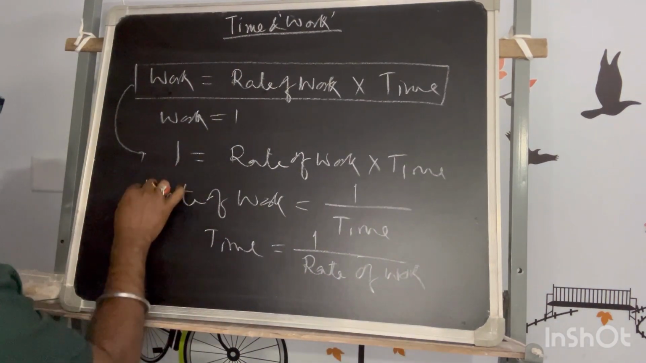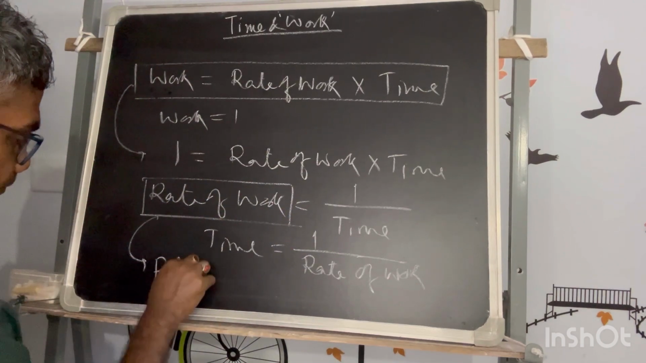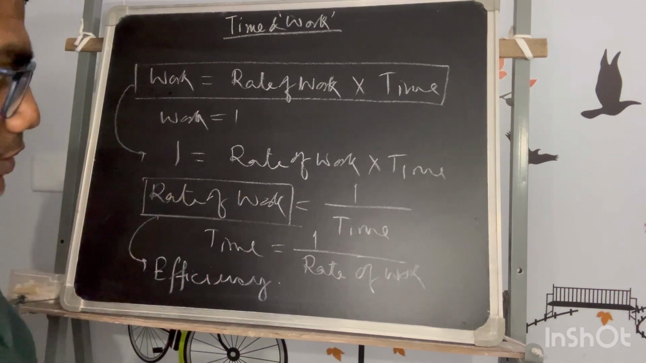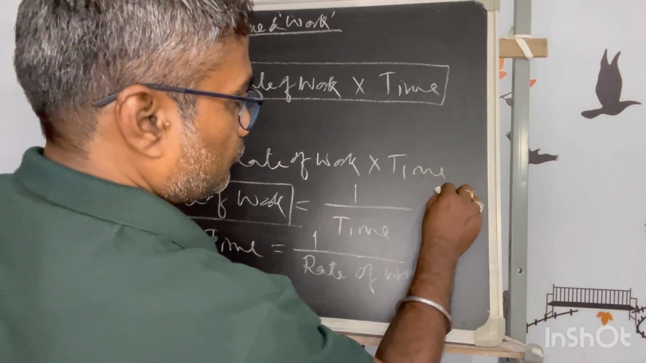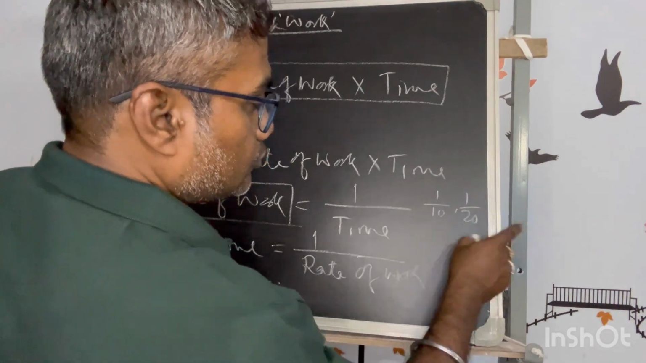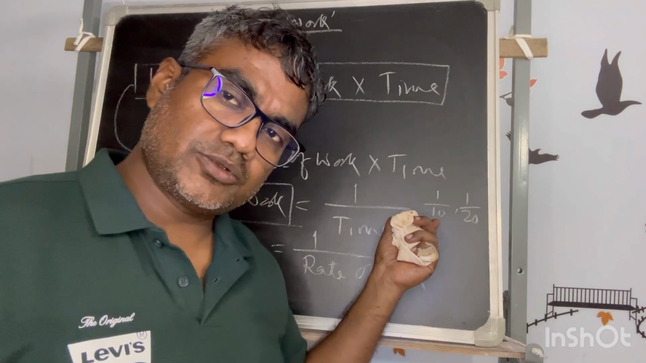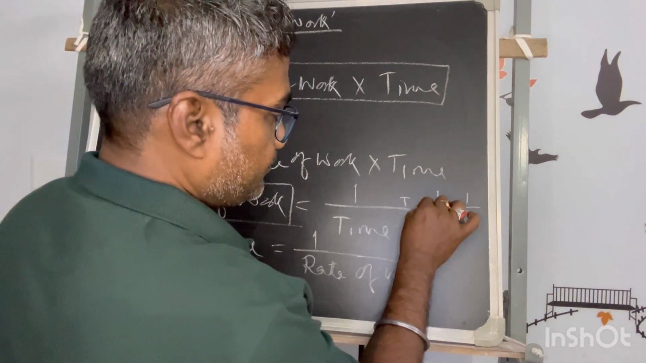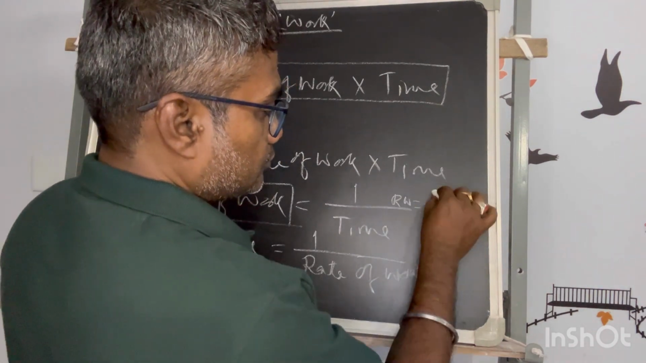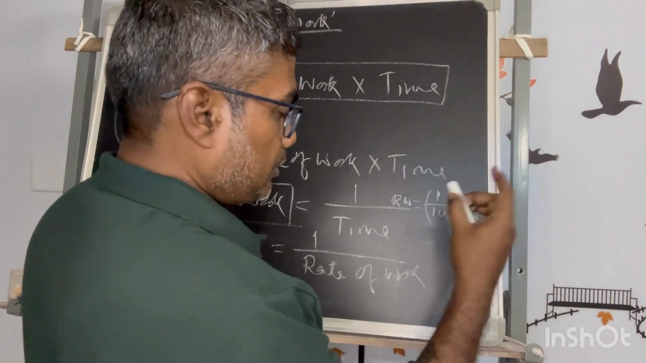Okay, now this rate of work is also termed as efficiency. How? Logically, if a person is doing a work in 10 days, and another person is doing the same work in 20 days, whose efficiency is more? Definitely the person who is taking lesser time has more efficiency. So this is time, and this is rate of work. So rate of work is equal to 1 upon time, where 1 is for the complete work.